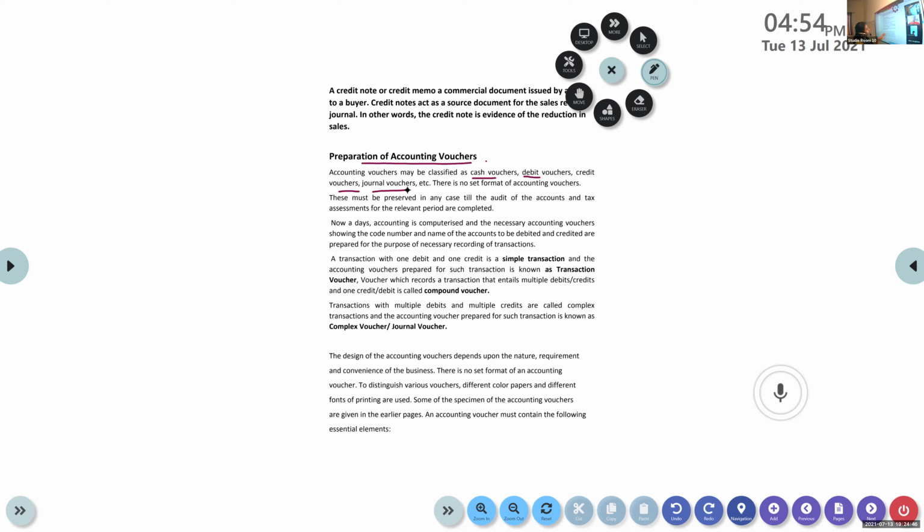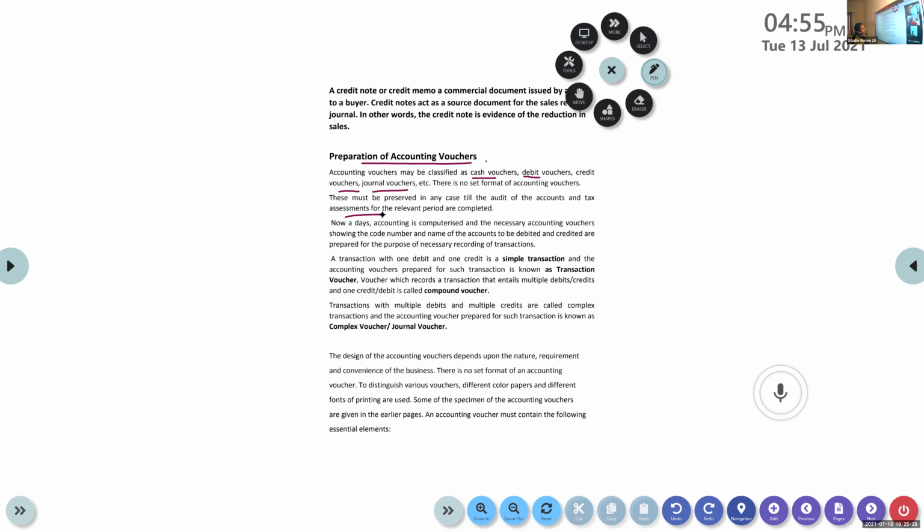These vouchers should be kept safe until the audit of the accounts and tax assessments are completed. It is based on the source documents, based on these vouchers that the accounting information is prepared. So, the business shouldn't lose these accounting vouchers. They should file it, keep it safe. Okay? That is required until the auditing or the tax assessment are completed. Till then, this has to be maintained.